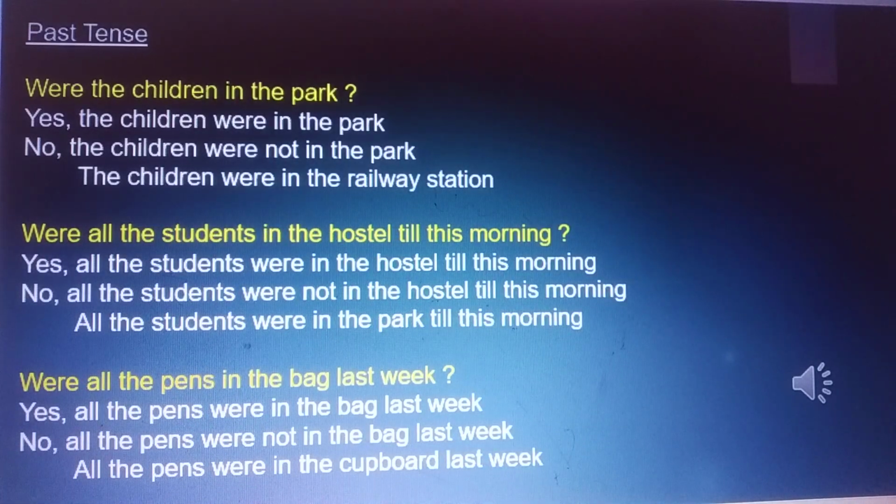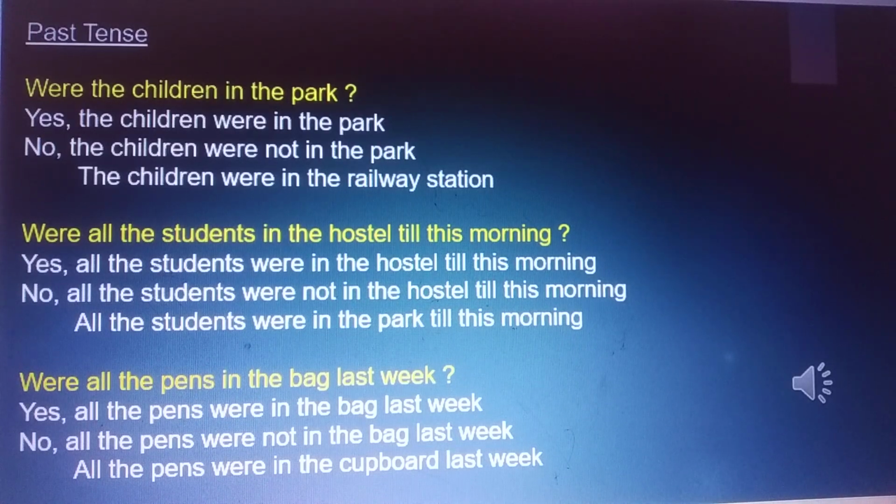Were the children in the park? Yes, the children were in the park. No, the children were not in the park. The children were in the railway station. Were all the students in the hostel till this morning? Yes, all the students were in the hostel till this morning. No, all the students were not in the hostel till this morning. All the students were in the park till this morning.